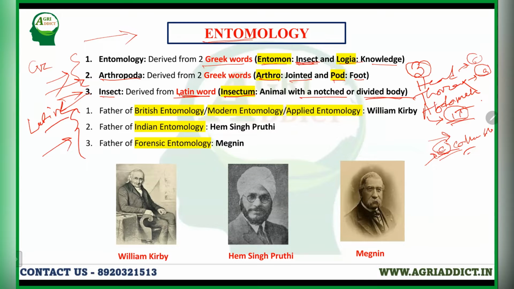Now, 3 important facts. The father of British or modern entomology, or modern applied entomology, is William Kirby. He is British and he is the father of modern entomology and also the father of British entomology. Who is the father of Indian entomology? Mr. Hem Singh Pruthi, H.S. Pruthi, is the father of Indian entomology, and he was also the founder of the Entomological Society of India and its journal, the Journal of Indian Entomology. He is the founder of both. In 1938, the Entomological Society of India was established.